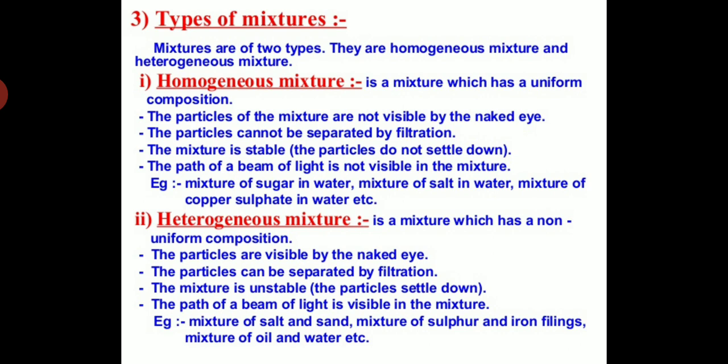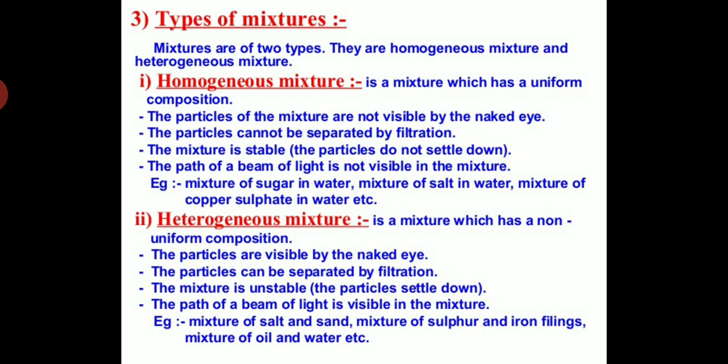Understand? A homogeneous mixture is a mixture which has uniform composition. If the particles of the mixture are not visible by the naked eye, what will happen? There are no visible and sharp boundaries between the various components of a homogeneous mixture.